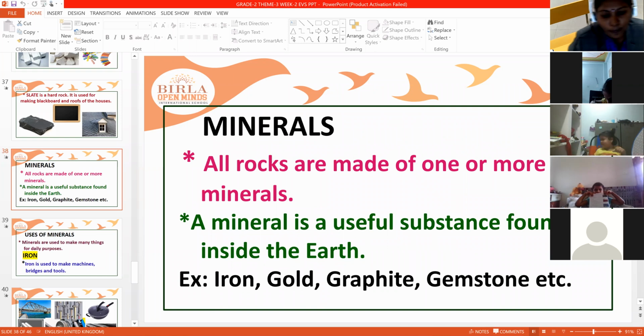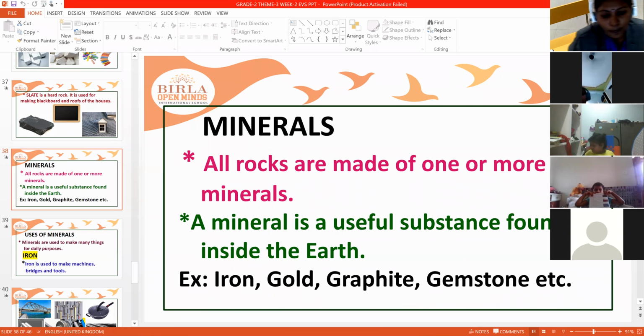A mineral is a useful substance found inside the earth. Most of the minerals are found inside the earth. That is the reason they dig the earth and get different types of minerals from it. Examples are iron, gold, graphite, gemstones, etc. These are the different examples of minerals.